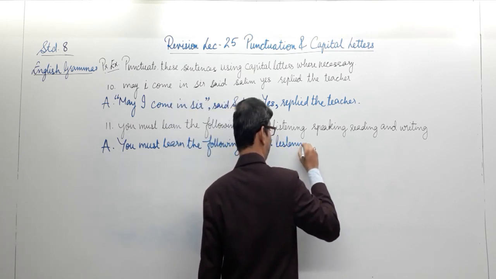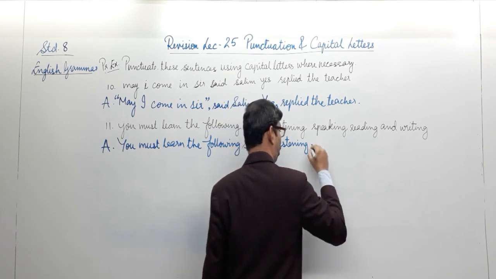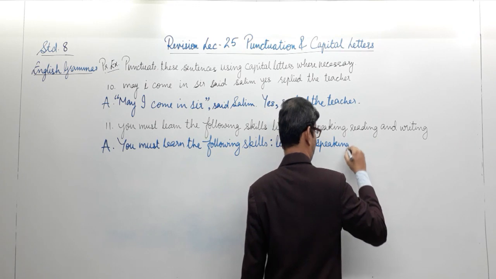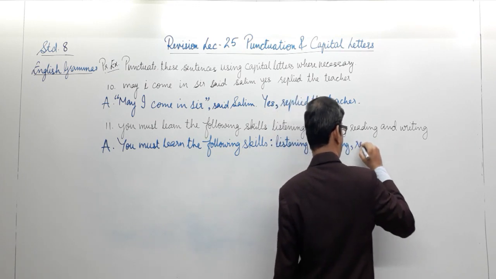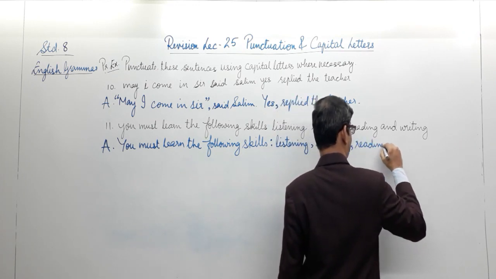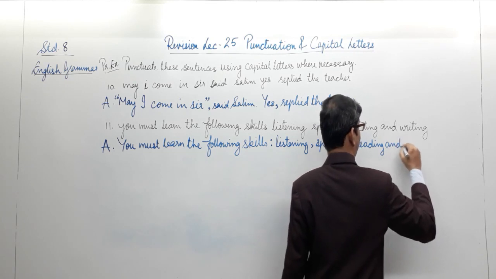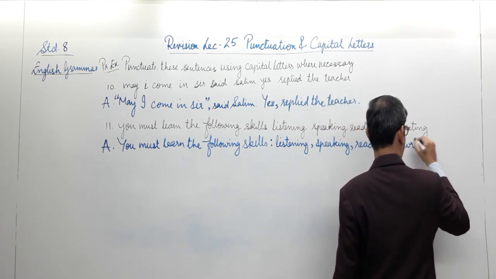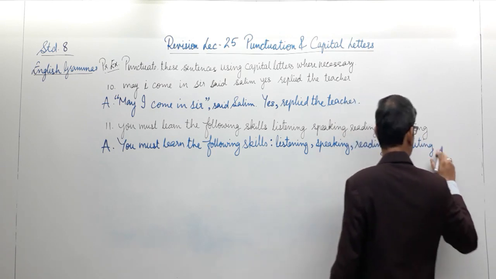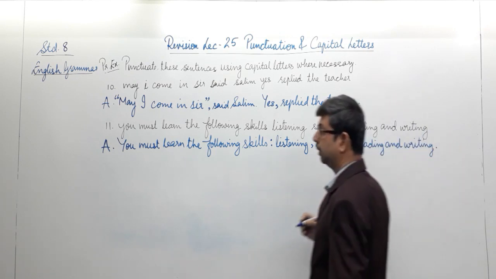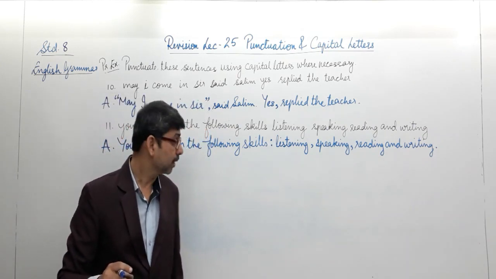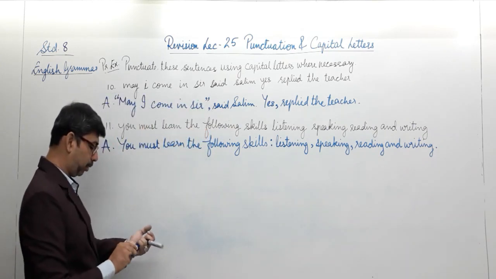Listening, then we have a comma, speaking, comma, reading, and writing. So here we do not require a comma. Finally, the full stop to end our sentence. Just a kind of declaration that is being made in the statement. Well, this was the 11th one.